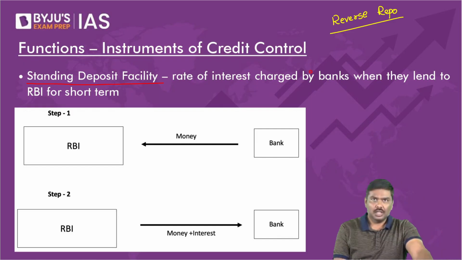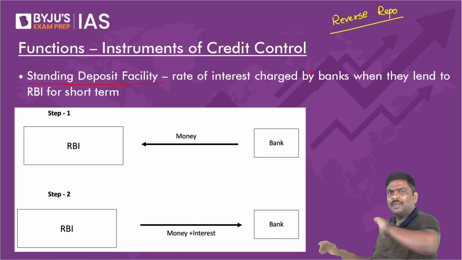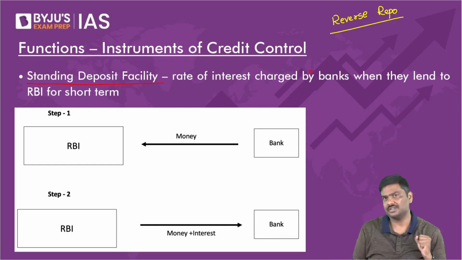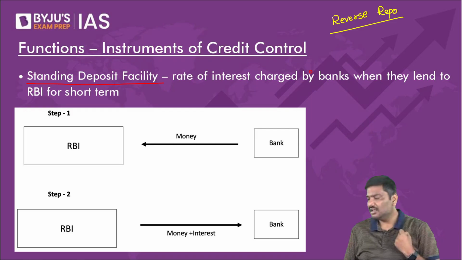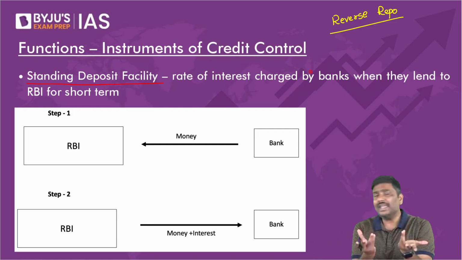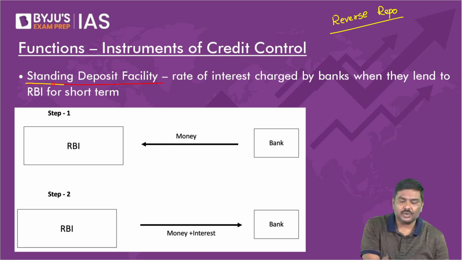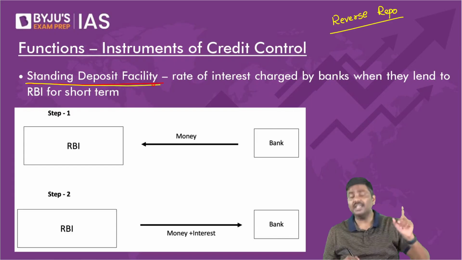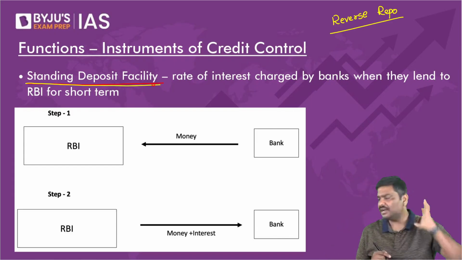Let me know. You as a bank, you will go to RBI and you want to keep a deposit with RBI. But RBI says, sorry, I don't have sufficient G securities. So don't you think the reverse repo rate will collapse because of that? RBI cannot be using reverse repo. That is the reason why RBI has introduced a new system by the name of Standing Deposit Facility, SDF. Last year only this has been introduced.